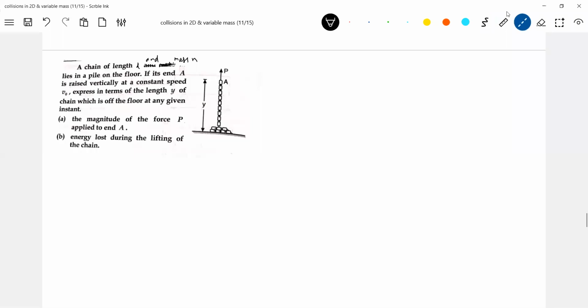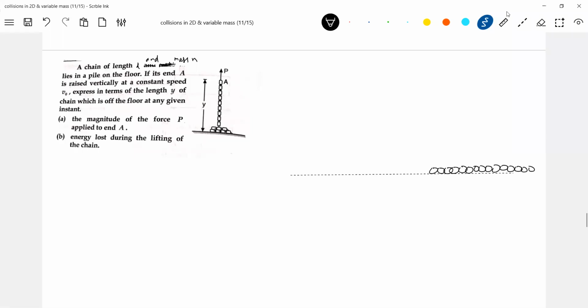So on the ground, here the chain is lying. The chain, what better to show links. There's a method which is shown in the books also.